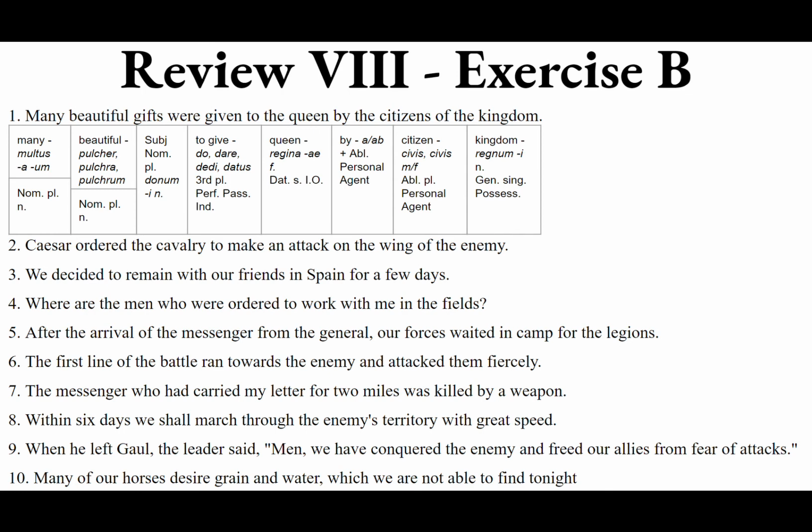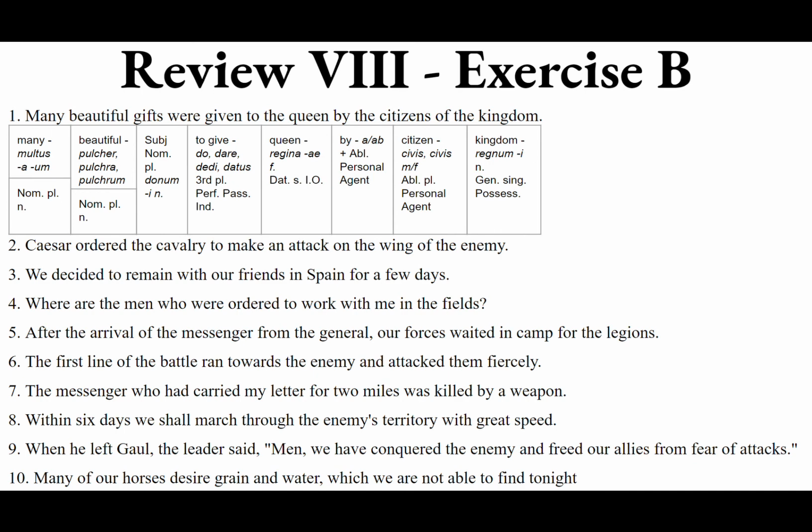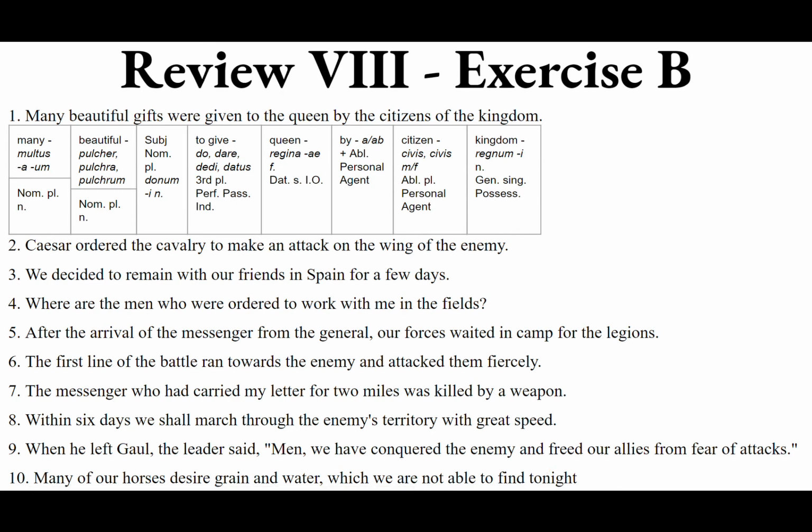And then we're not able to find tonight, on this night. So to find is a complementary infinitive, invenio, invenire, inveni, inventus. So invenire, the present active infinitive. We can't find it on this night, tonight. So hic, haec, hoc, to agree with nox, noctis. Nox, noctis is feminine, and we want the ablative for both. So hac nocte, hac nocte.